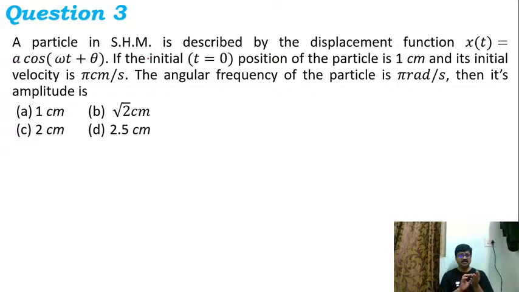One is position at t is equal to 0, position of the particle is 1 centimeter. That means x is equal to 1 centimeter at t is equal to 0. Secondly, its initial velocity at t is equal to 0 is pi centimeter per second. Then angular frequency of the particle is given as pi radian per second. Now these are three things. Angular frequency means it is omega here, is it not? So let us go ahead and write down the solution.